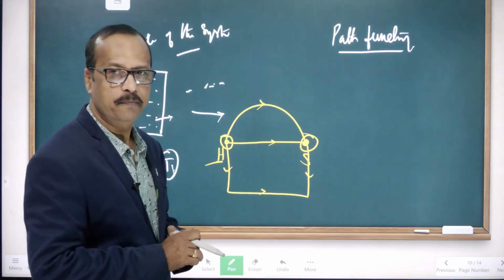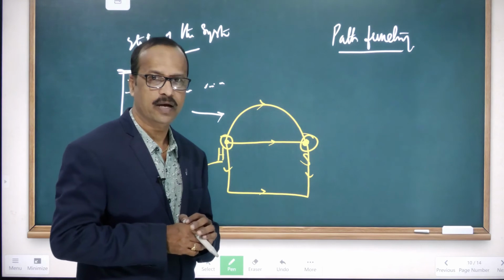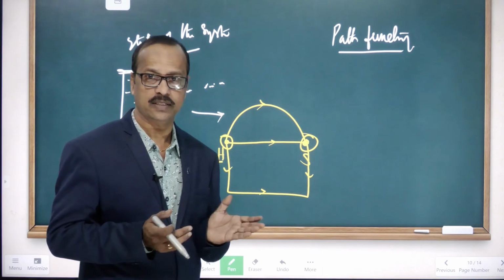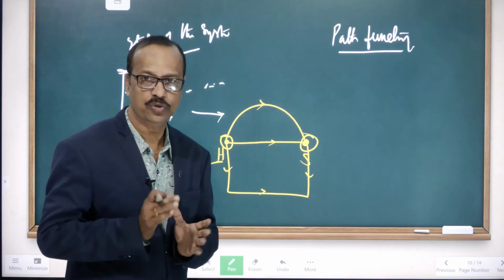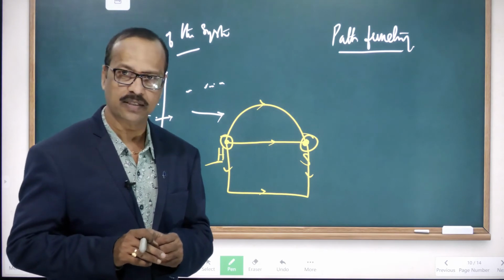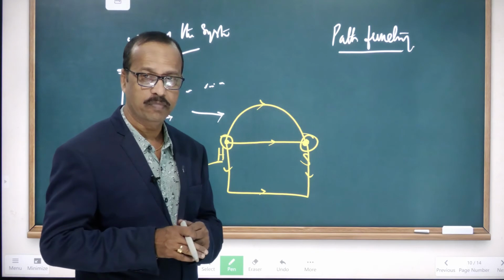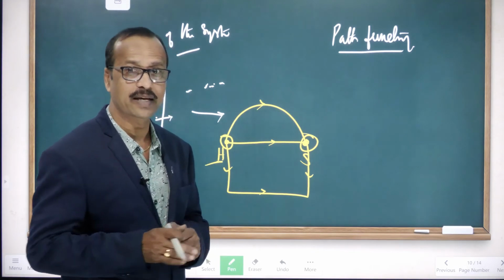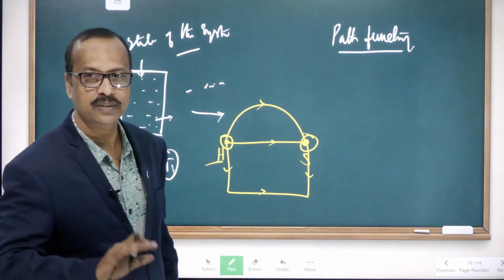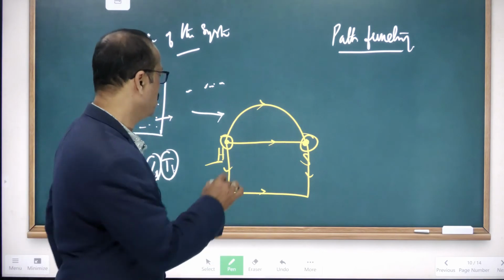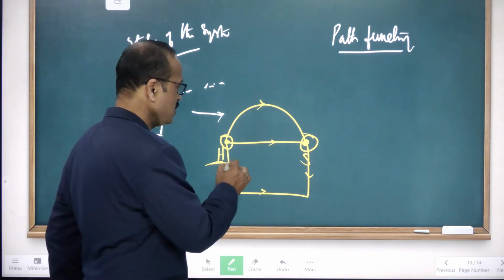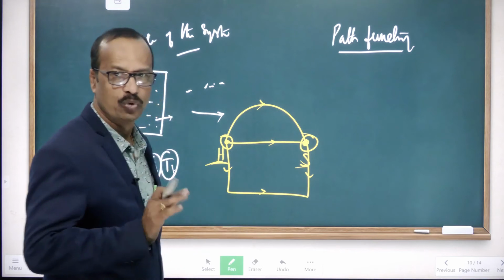Then your parent asks, did you go to the school today? Yes. But do they ask in which path you went to the school? That's not important. So your initial position is the house, and the final position is the school, right?